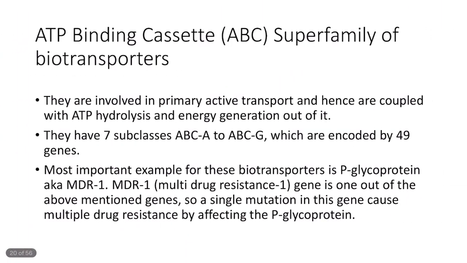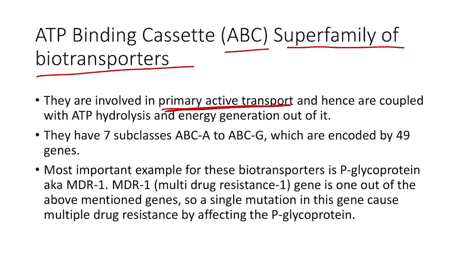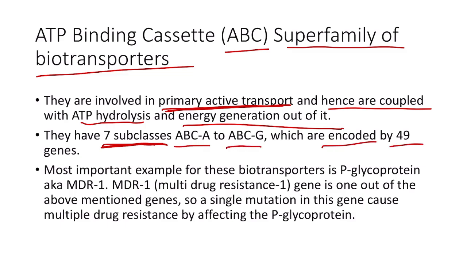First coming to the ABC superfamily of biotransporters. They are involved in primary active transport, as I have already mentioned, example P-glycoprotein, and hence they are coupled with ATP hydrolysis and energy generation out of it. There are 7 subclasses of the ABC superfamily of biotransporters, ranging from ABCA to ABCG, which are encoded by 49 genes.